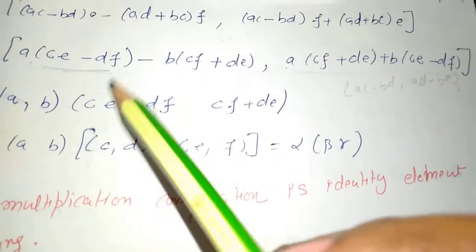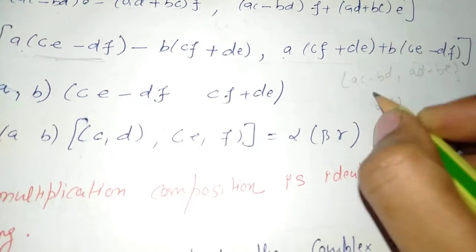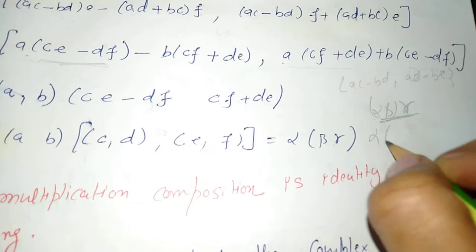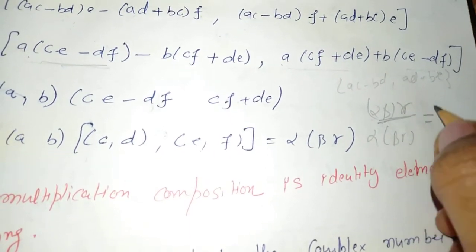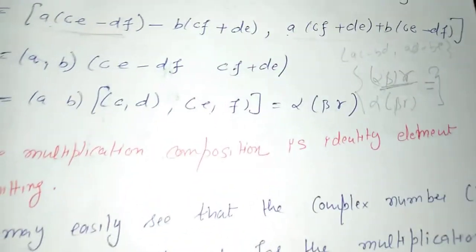We may also avoid this, and we may also do it this way: we may calculate the value of the left hand side, and then we may also calculate the value of the right hand side, and we may check whether the two values are equal or not. This will prove our result.